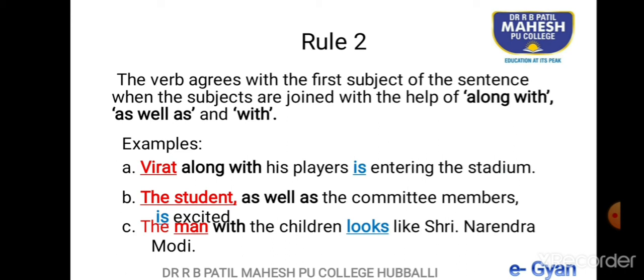Here, the man is singular, children are plural, but in the sentence, it is the man that we need to pay attention to. So, the man looks like Shri Narendra Modi is how we concord it. I hope you have understood rule number 2.